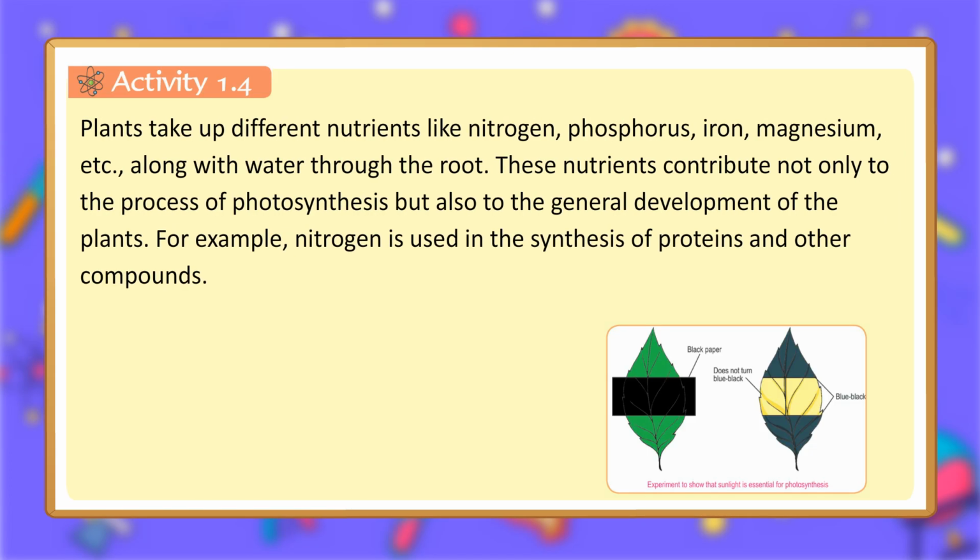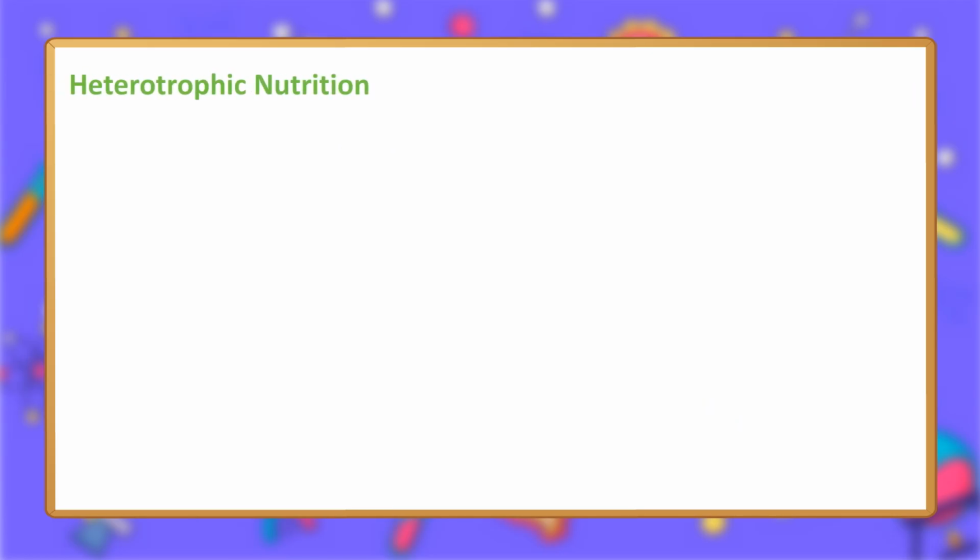Plants take up different nutrients like nitrogen, phosphorus, iron, magnesium, etc., along with water through the root. These nutrients contribute not only to the process of photosynthesis but also to the general development of the plants. For example, nitrogen is used in the synthesis of proteins and other compounds. Experiment to show that sunlight is essential for photosynthesis.